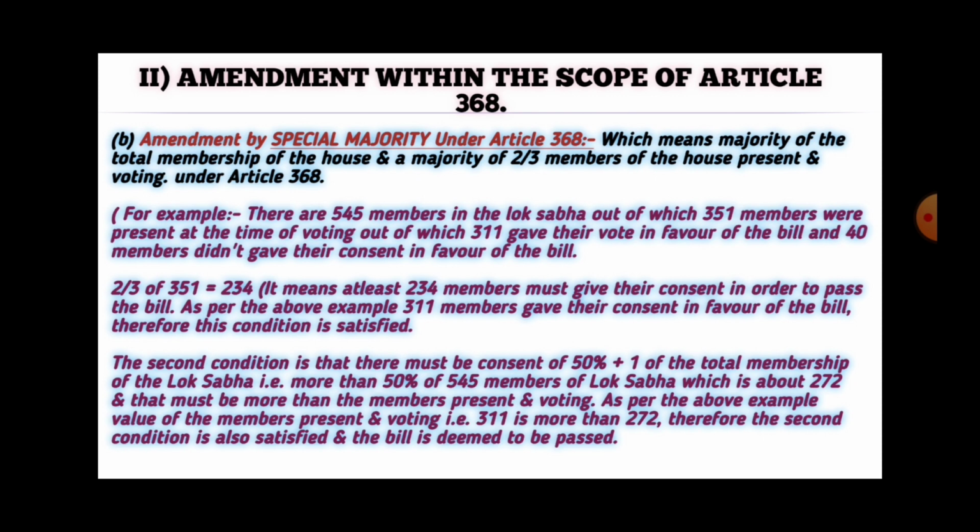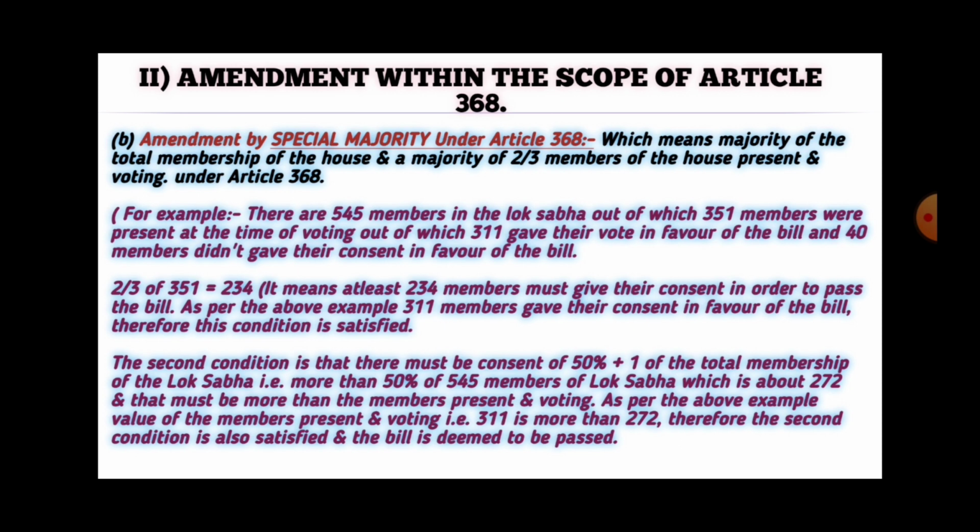For example, there are 545 members in the Lok Sabha, out of which 351 members were present at the time of voting. Out of these, 311 members gave their vote in favor of the bill, and 40 members didn't give their consent. Now, let's calculate 2/3 of 351 members present at the time of voting, which equals 234 members.